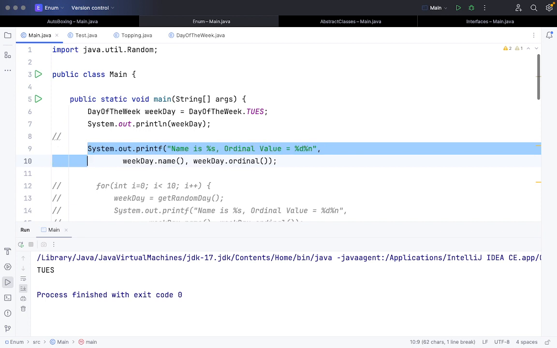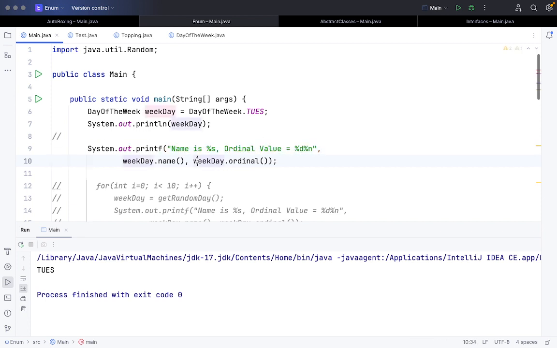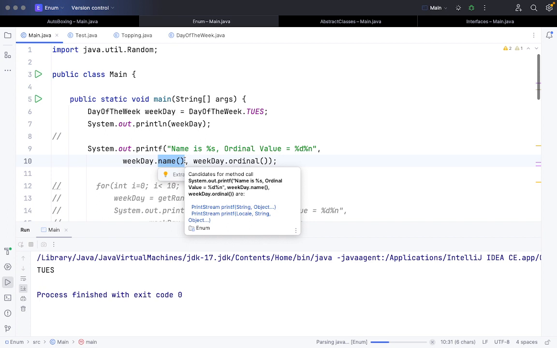Another thing: if you want to know the position of a particular value of an enum, you use the function called ordinal. And if you want to know the name of a particular enum value, you use the function called name.